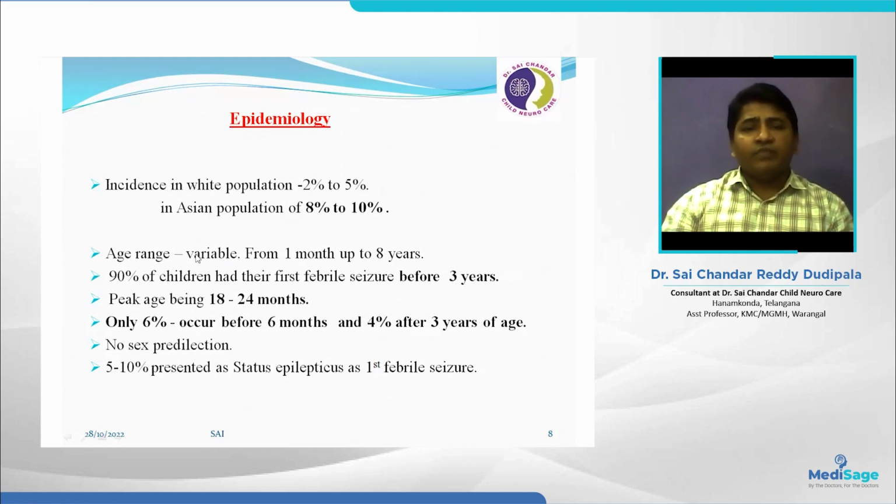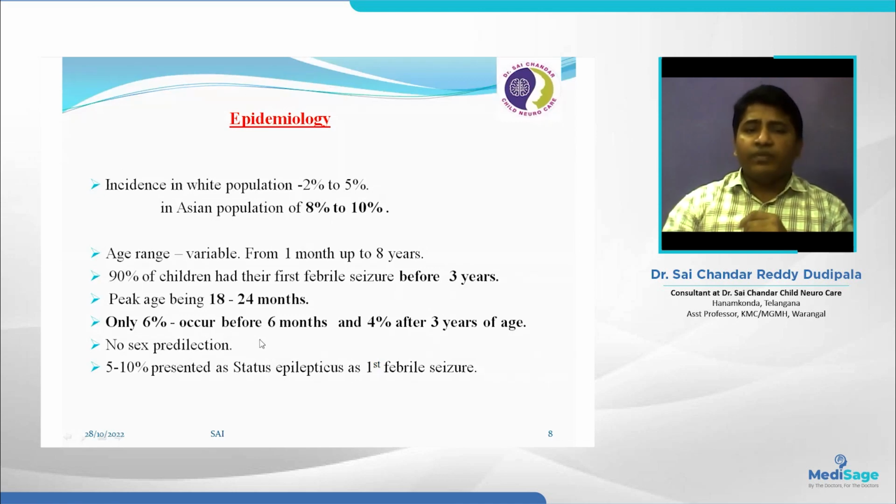The age of presentation may be variable. From 1 month to 8 years of age, children can have febrile seizures, but 90% of children have their first episode before 3 years of age. The most common age is 1.5 to 2 years. Only 6% of children have seizures before 6 months, and 3 to 4% have them after 3 years of age. Even at 8 years of age a child can have febrile seizures.